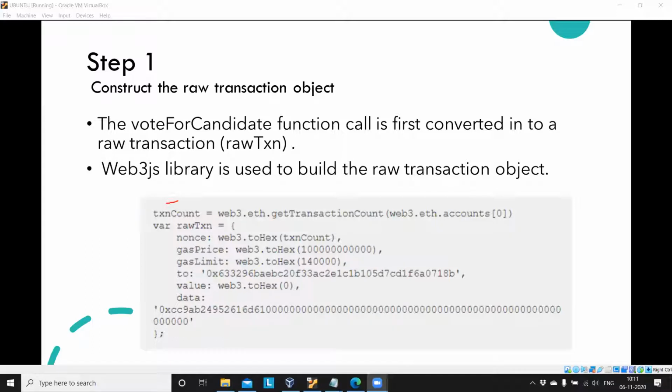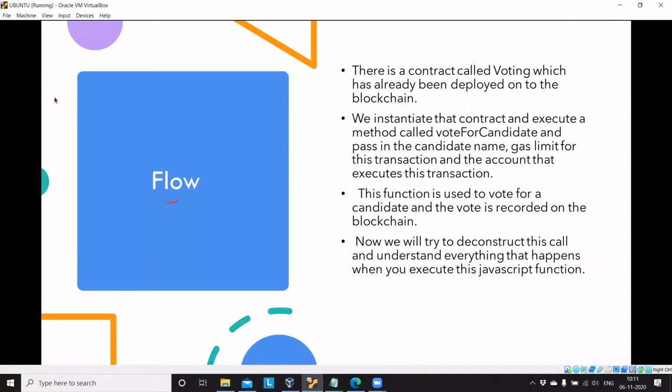Whenever a contract is compiled, at that time you get two things: the application binary interface and the bytecode. And when you deploy, you get a contract deployed address.